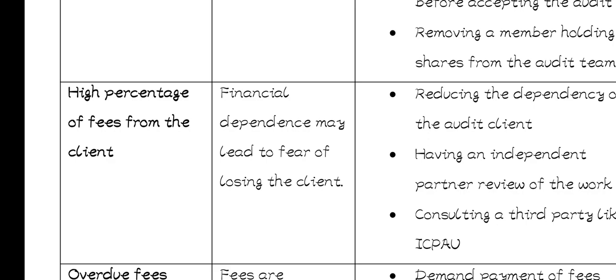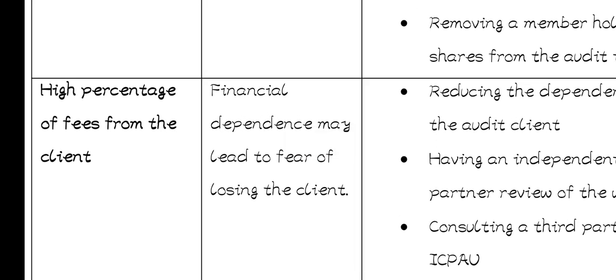Let me say the client is giving you 50M for the work, yet other clients have been giving you maybe 2M, 3M. So you will over depend on that client, and you would not want to lose that client. So high percentage of fees from one client is a threat.